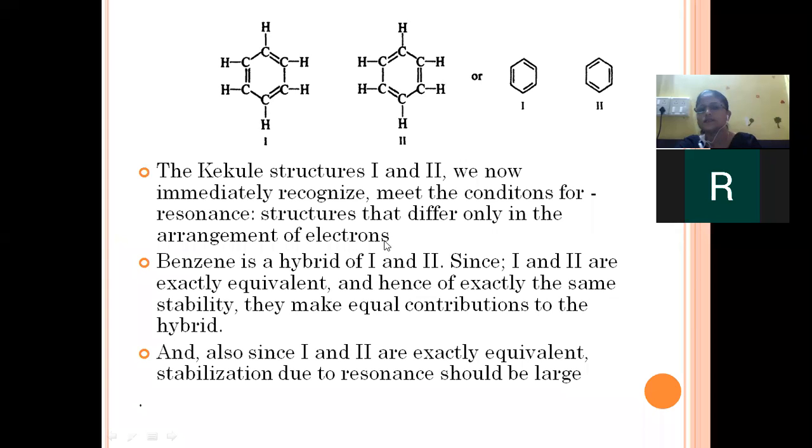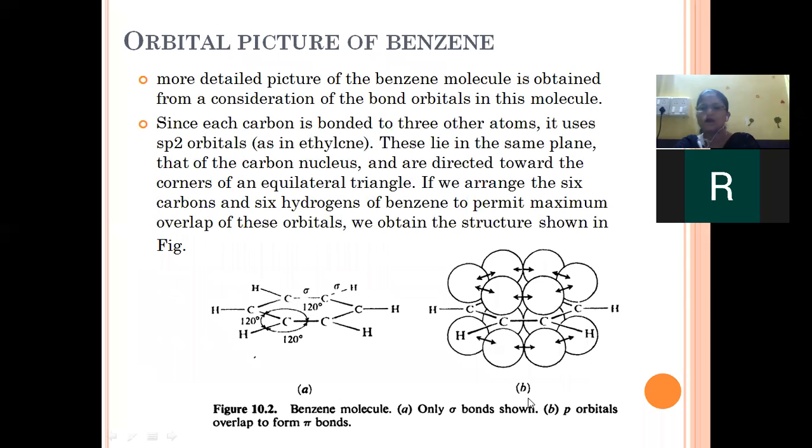So benzene is a hybrid of structures 1 and 2, since 1 and 2 are exactly equivalent and hence of exactly the same stability. Both these structures will make equal contribution to the structure of the hybrid. Stabilization due to resonance should be large.